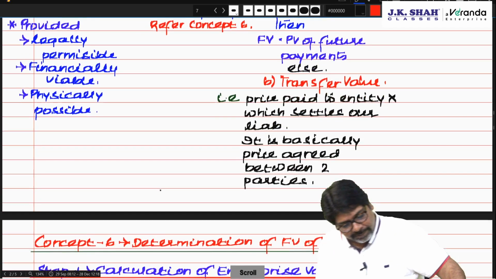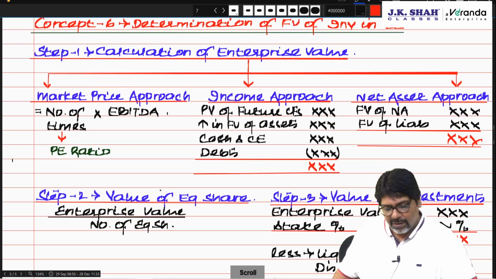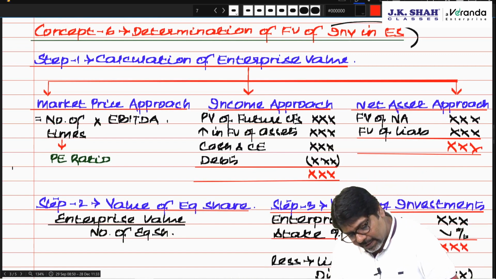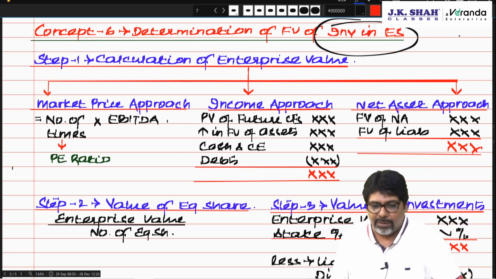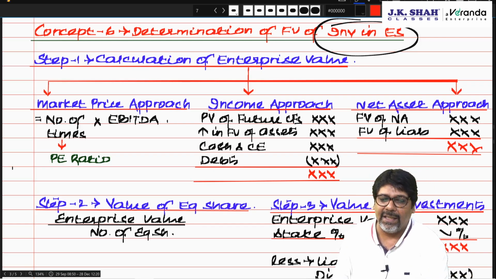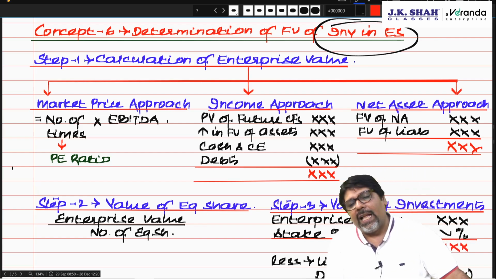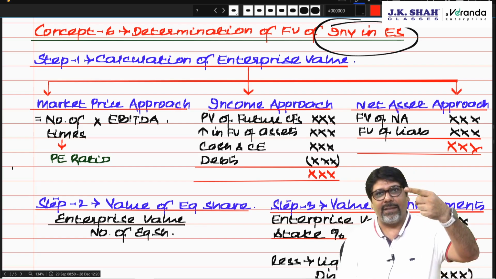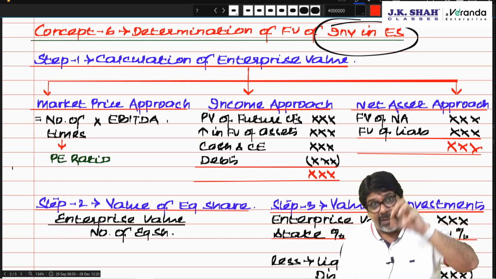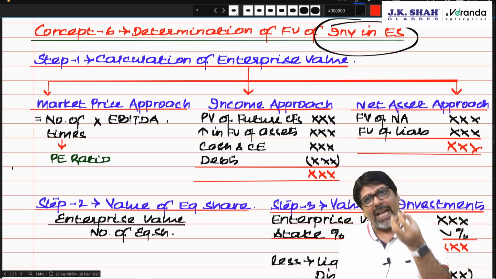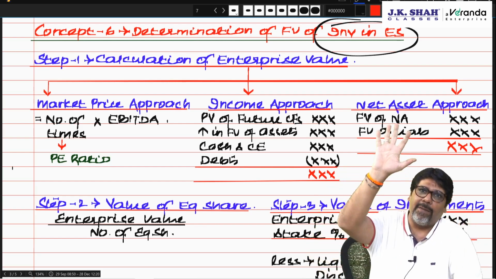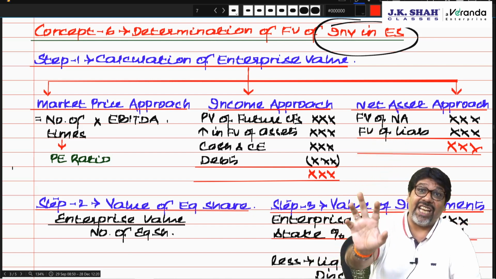Now, chartered, determination of fair value in equity shares. How to determine the fair value of investment in equity shares? For equity shares, you have to calculate the value of equity. So in step 1 you are supposed to calculate the enterprise value, the value of the business. Then you are supposed to calculate the share value. And then you are supposed to calculate the value of your investment. Am I clear? So 3 stages. First you calculate the value of the business, then the value of the share, and then the value of your investment.